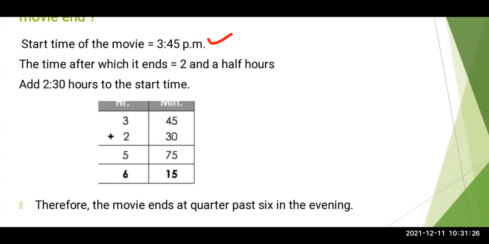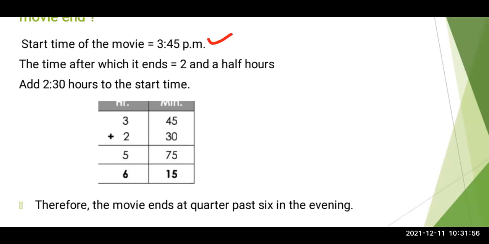That time we have to add 2 hours 30 minutes to the start time. So we will make the column of hours and minutes. Then in hour it is given 3 hours 45 minutes plus 2 hours 30 minutes. Now as I have explained in the previous lecture regarding addition and subtraction, you are going to add 45 plus 30.